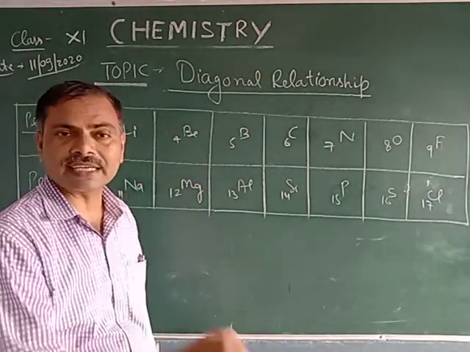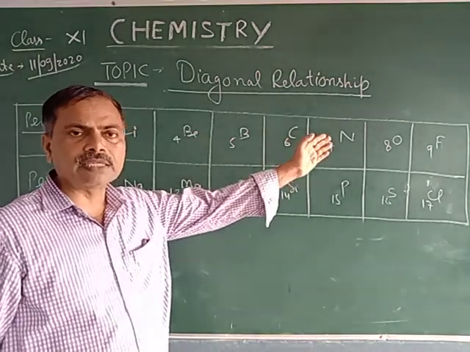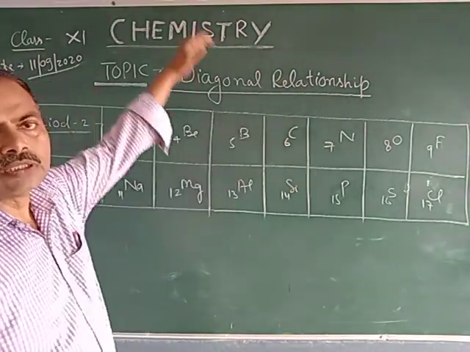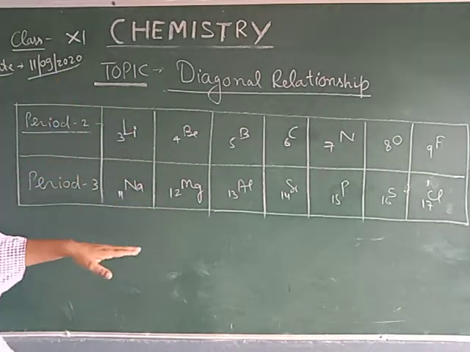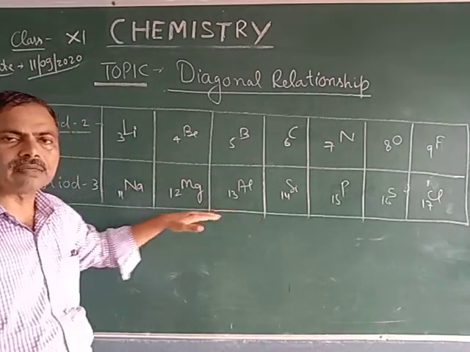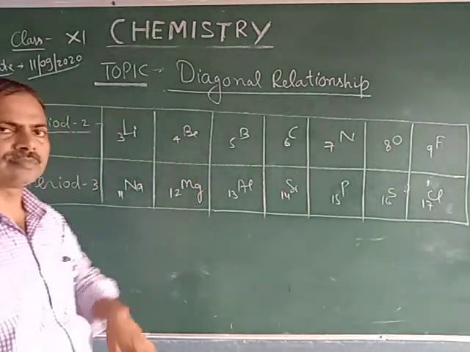I am repeating the sentence again. Some elements of period number 2 show chemical similarity with the elements of period number 3, which are diagonally placed against them.